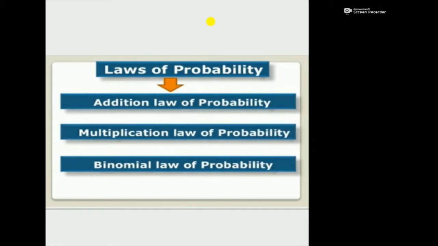Next, laws of probability. The first law is the addition law of probability, or sum rule. The second is the multiplication law of probability, or the product rule. Finally, the binomial law of probability.